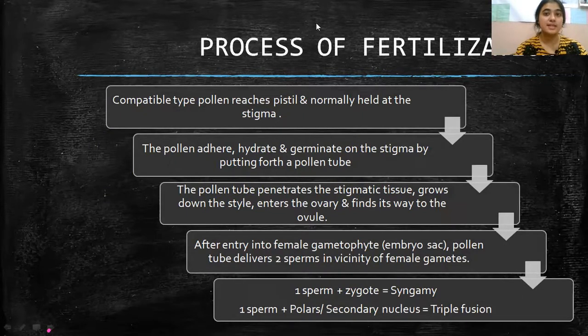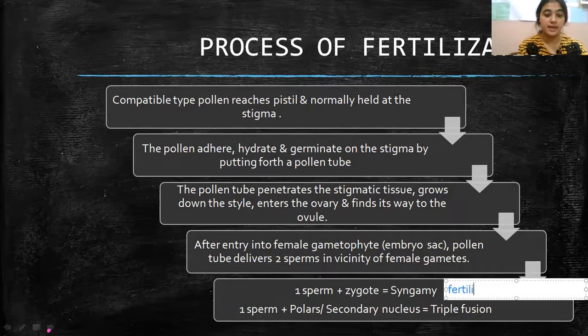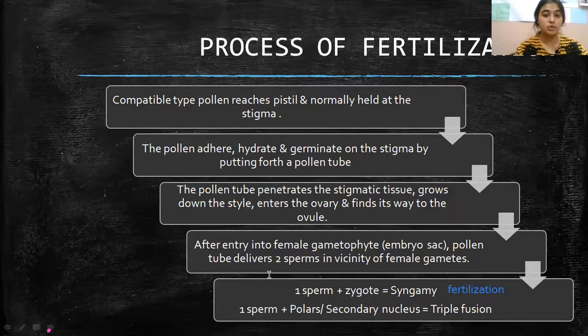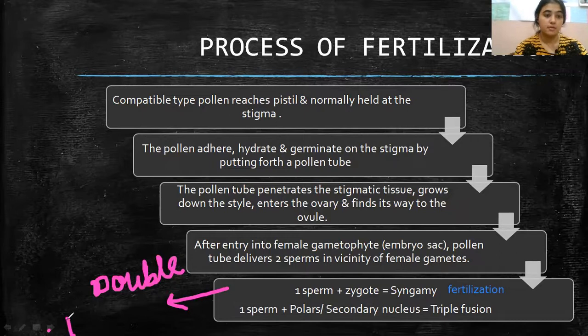क्यों? क्योंकि जब syngamy हुई तो एक fertilization already हो चुकी थी, और दूसरा triple fusion हो गया. यहाँ से आपके पास क्या बन गया? यहाँ से हो गया आपके पास this process of double fertilization. This is the process of double fertilization.